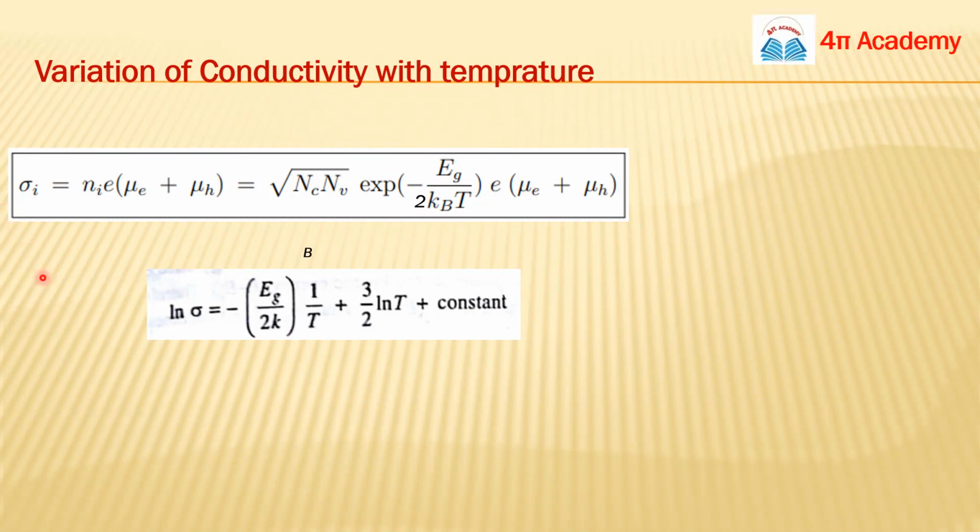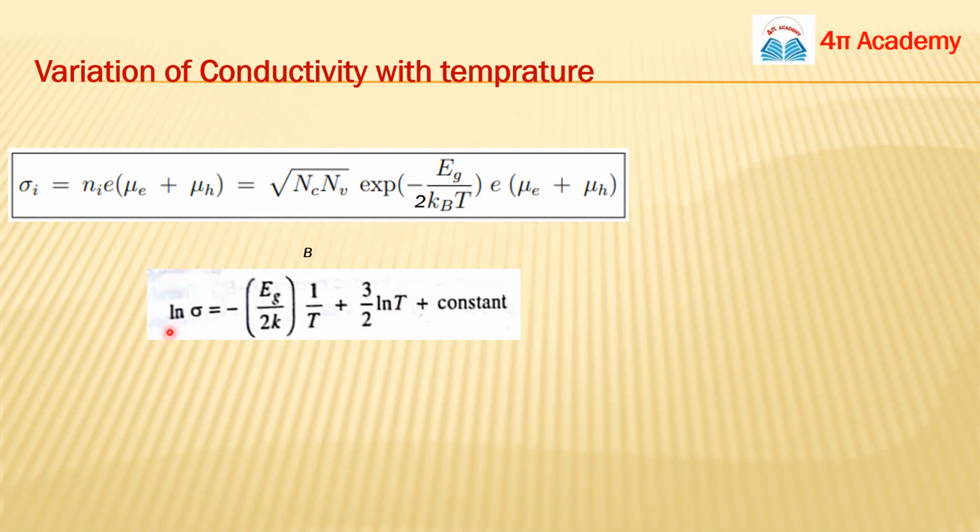One more important thing, which I'm including because a problem based on this was asked in the GATE examination. Once you take the log of this expression, log sigma, all these terms are constant. Only your T and E_g are important.